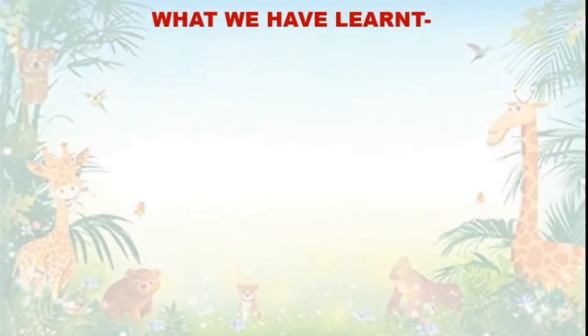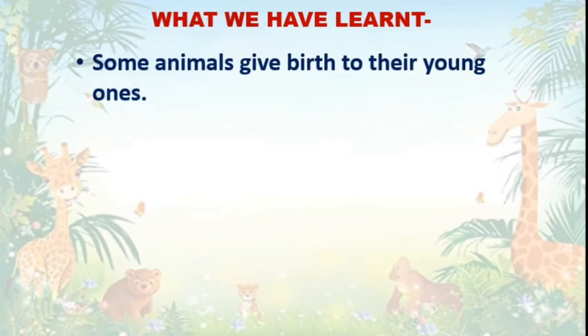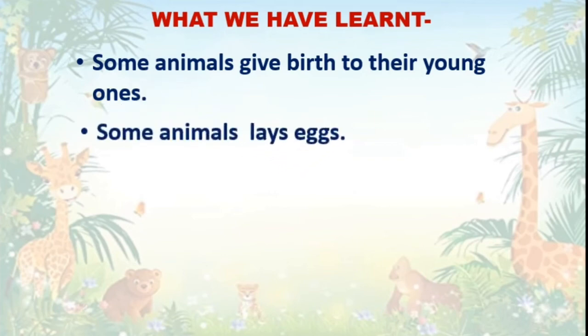What we have learned, some animals give birth to their young ones. Example, cat, dog, tiger, elephant, etc. Some animals lay eggs. Example, hen. All birds, butterfly, lizard, they all lay eggs.